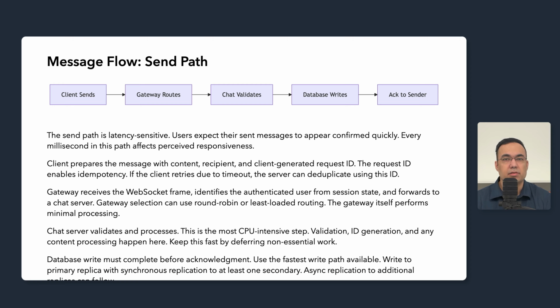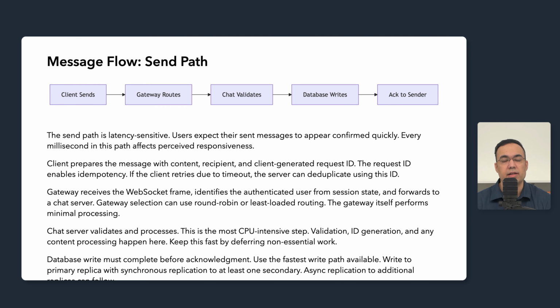The gateway receives the WebSocket frame, identifies the authenticated user from the session state, and forwards to a chat server. Chat server selection can use round robin or least load routing among available chat servers. The gateway itself performs minimal processing here. The job is to move the bytes efficiently.